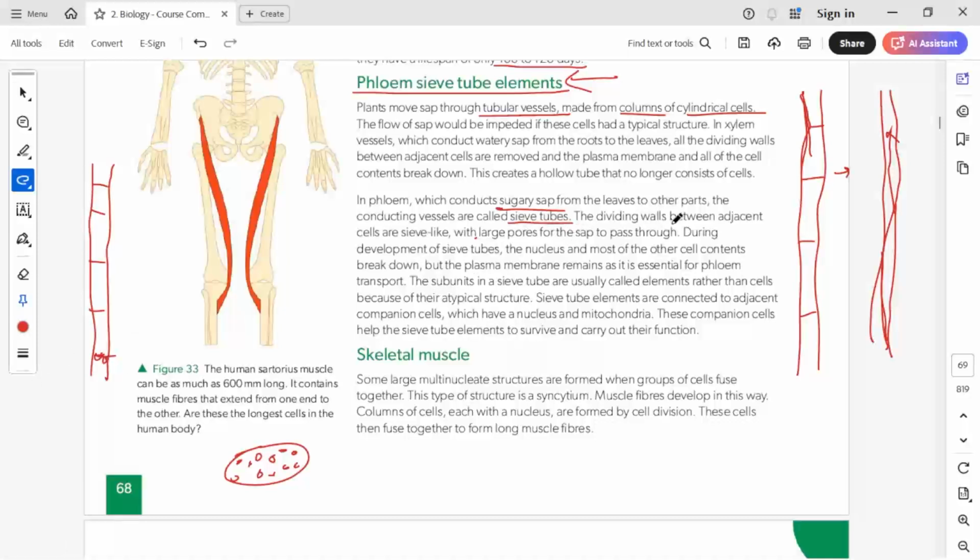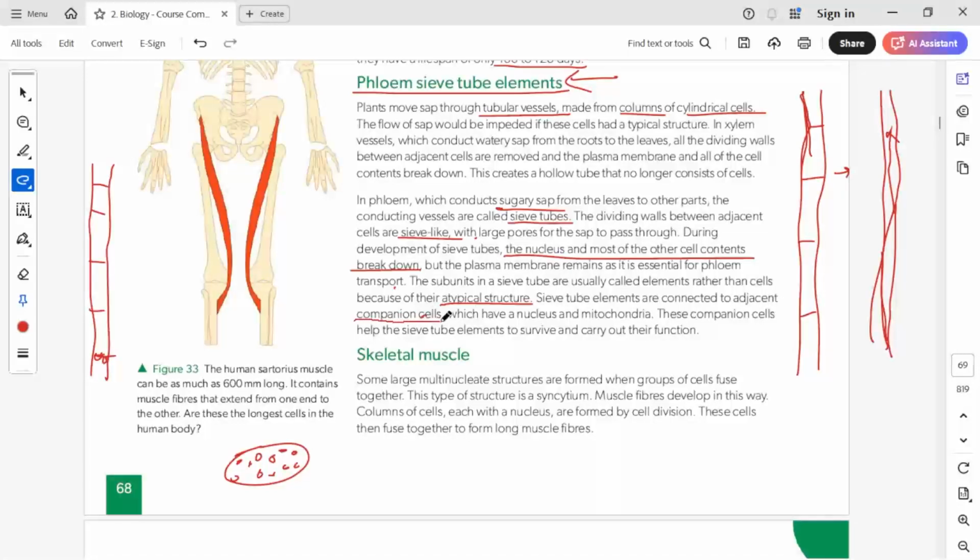So here the dividing cells between adjacent cells are sieve-like. The nucleus and most of the other cell contents break down, but the plasma membrane remains, essential for phloem transport. The subunits in the sieve tube are usually called elements rather than cells because they're atypical structures. They're not exactly living cells, but still they are atypical structures. That is why they are called sieve tube elements. Sieve tube elements are connected to adjacent companion cells.